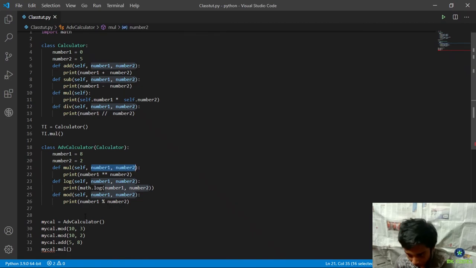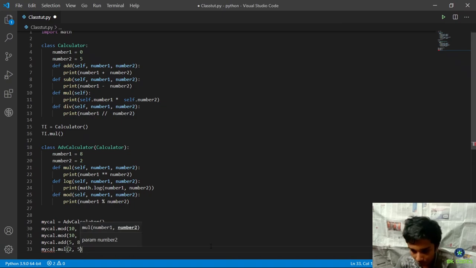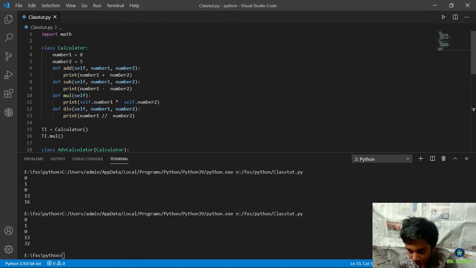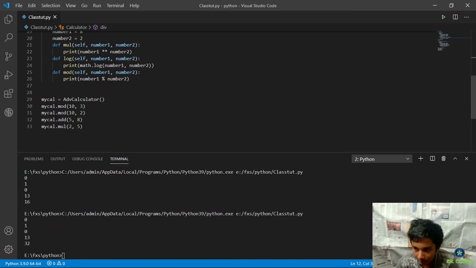So I should put numbers, and for demonstration I'll just put 2 and 5, and now if I run it, it's not going to execute this particular function, but it's actually going to execute this one. This is called overriding, as simple as that.